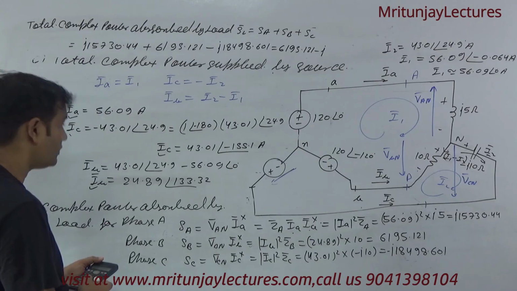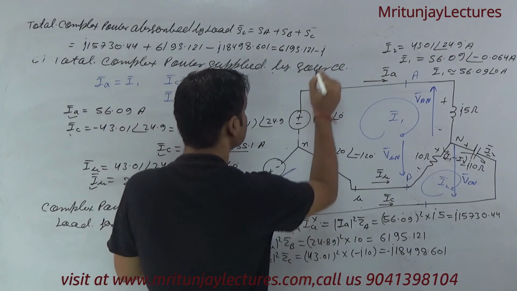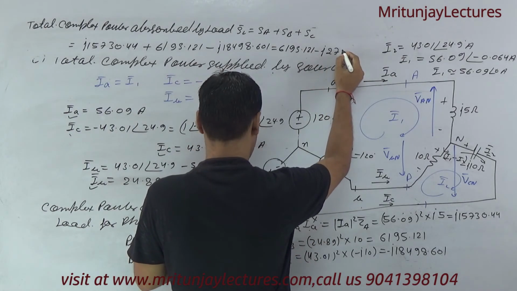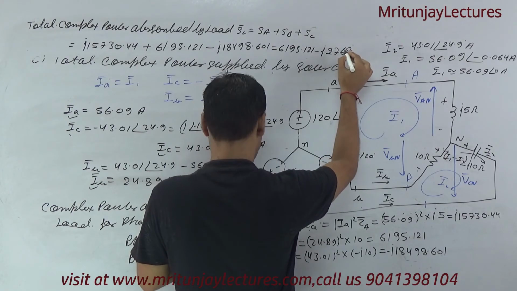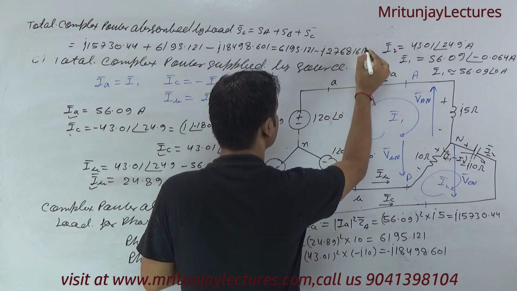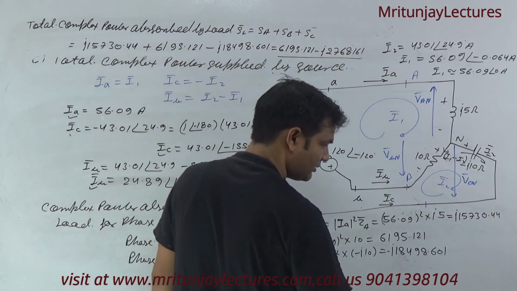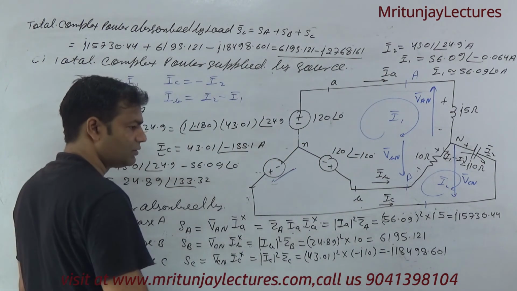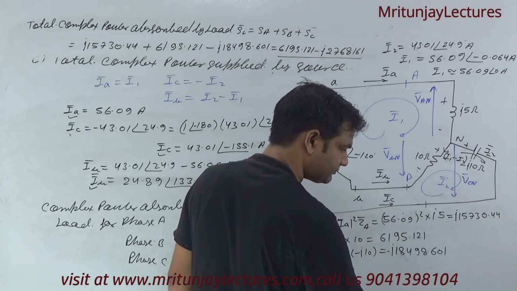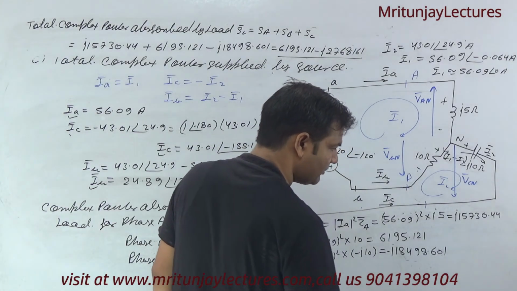We got 27, that is 2768.161. Okay, this is the final answer corresponding to load. Okay, clear? So load observed power.